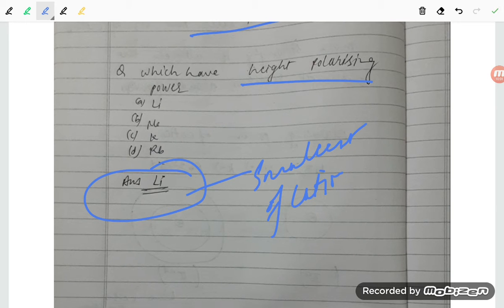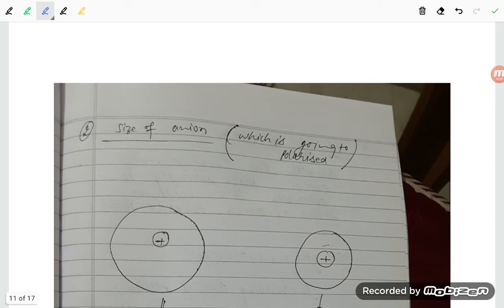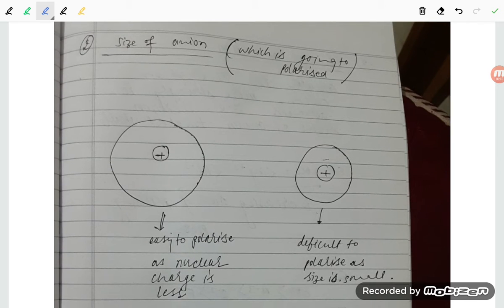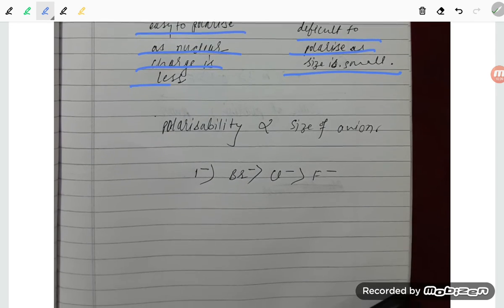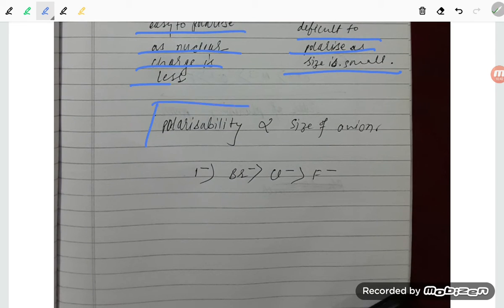Now let us move to another point. The size of the anion: how the size of the anion affects the covalent character. A larger anion is easy to polarize as its nuclear charge is less, and a small one is difficult to polarize. So a large anion is easily polarized, while a small one is not. Polarizability is proportional to the size of the anion.